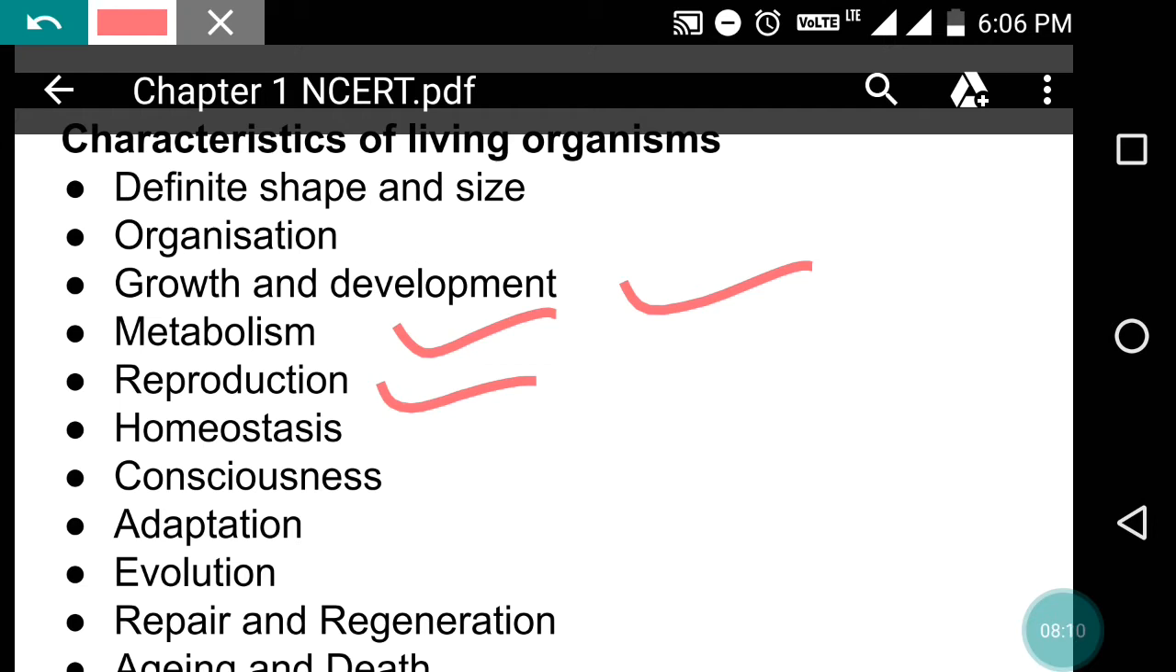Here, what is happening? Lower organisms have binary fission, that is an asexual mode of reproduction, and there are many kinds of asexual reproduction, and higher organisms have a sexual mode of reproduction. Plants have vegetative reproduction, asexual reproduction, and sexual reproduction too. So reproduction is not essential for survival, but it is essential for the continuation of a particular kind of species on the earth.